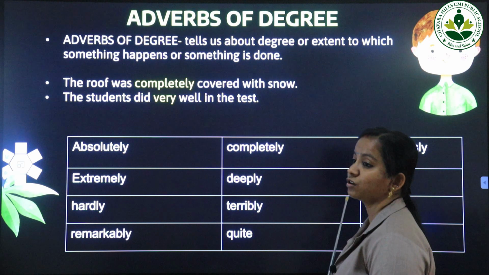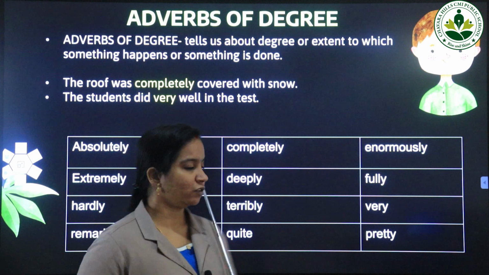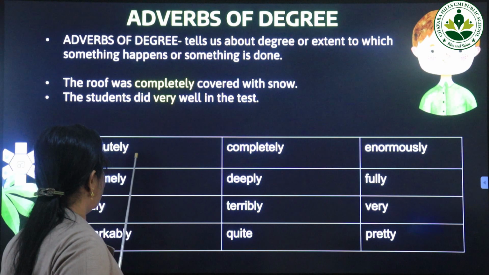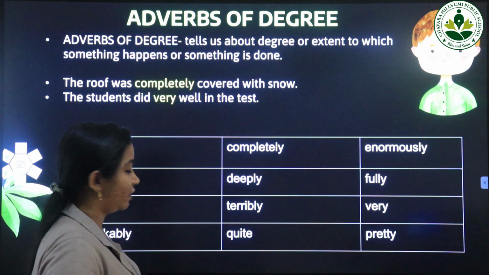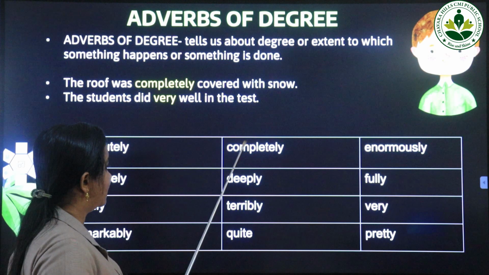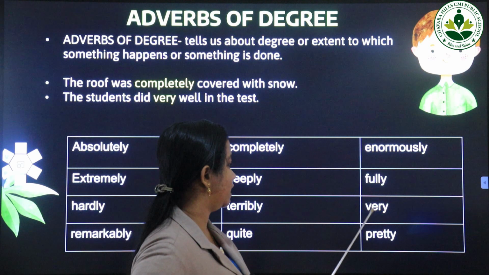I have shown you a table. There are this many adverbs of degree, and you have to learn them by heart. Absolutely is an adverb of degree, extremely, hardly, remarkably, completely, deeply, terribly, quite, enormously, fully, very, pretty.